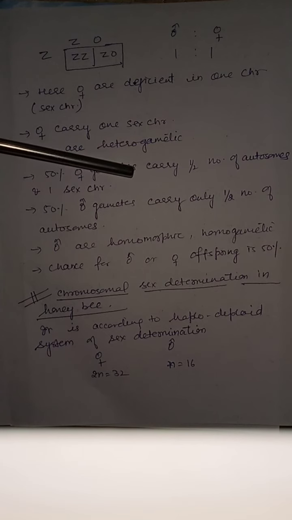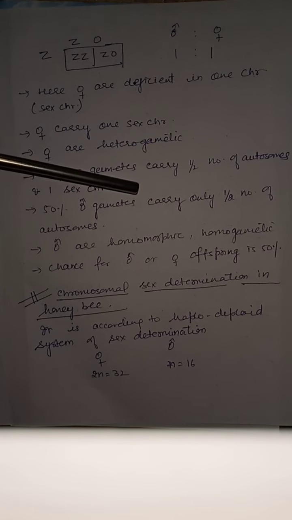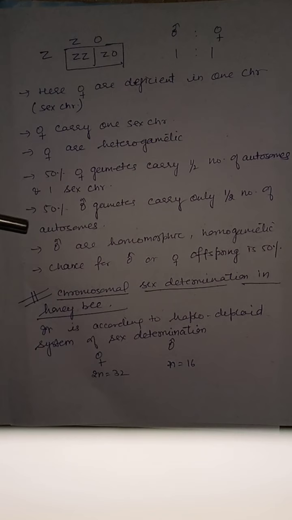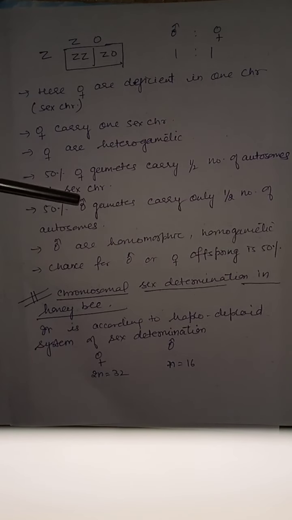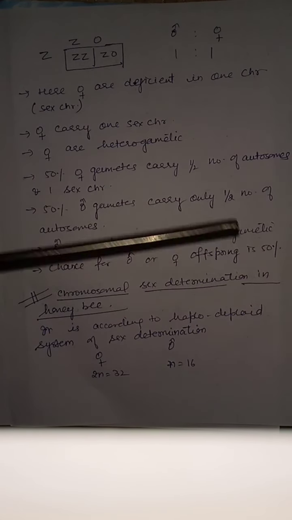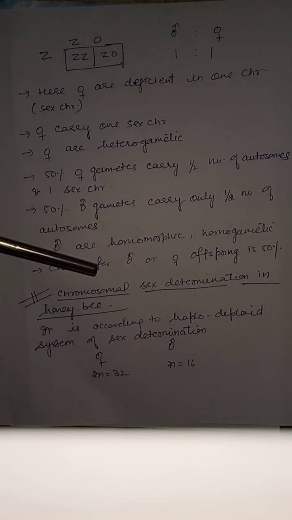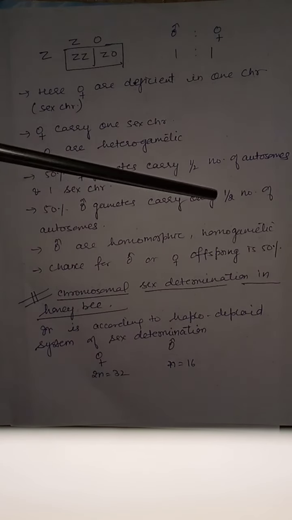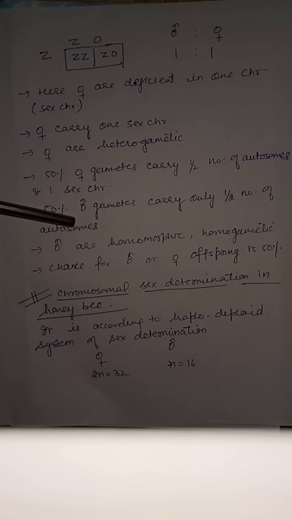50% of female gametes carry only half number of autosomes. Here it should be female. Male are homomorphic, homogametic. Chance for male or female offspring is 50%. Children, note down here it will be female: 50% female gametes carry only half number of autosomes without any sex chromosome.